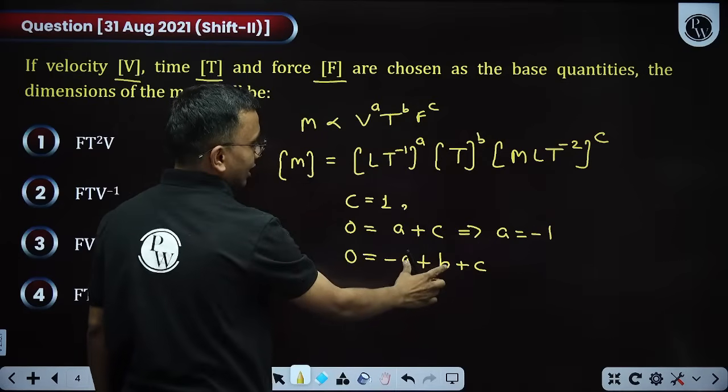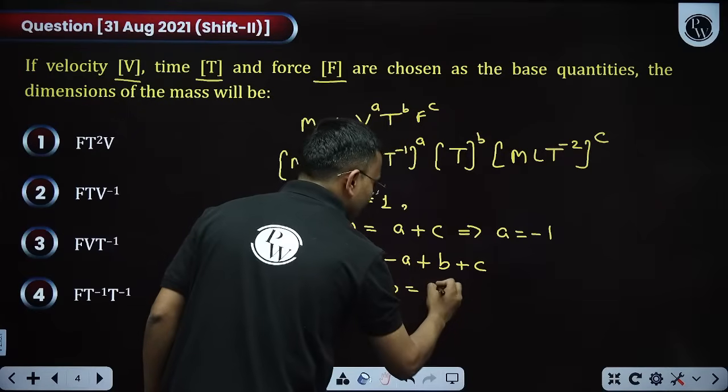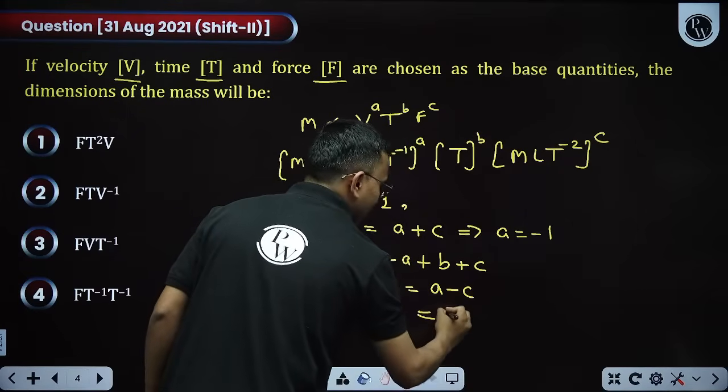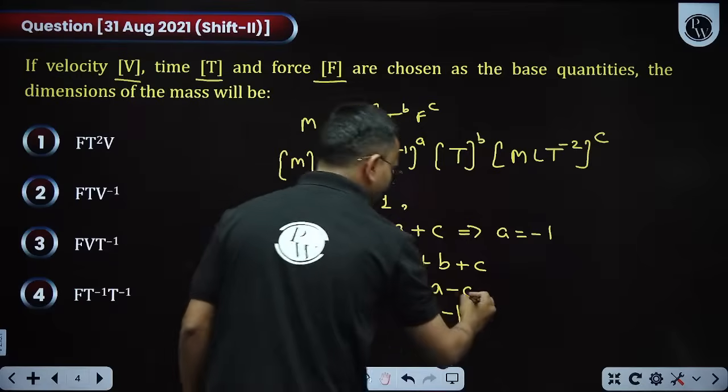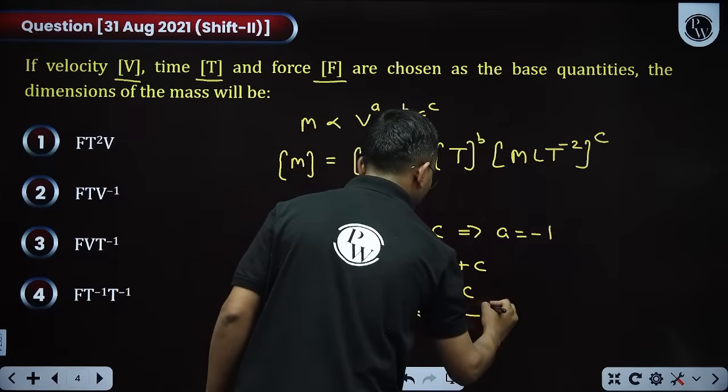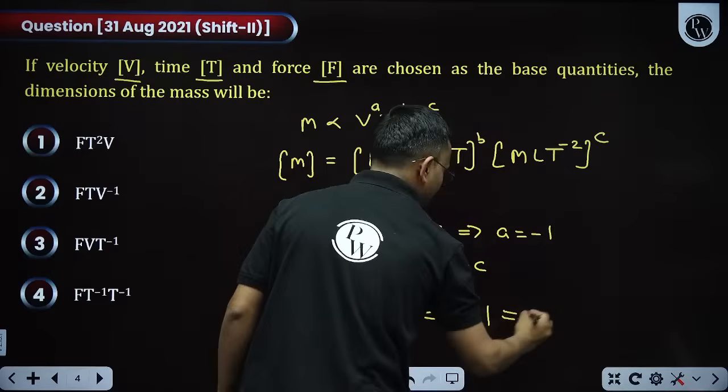Then B equals A minus C. What is A? Minus 1. What is C? 1. So minus 1 minus 1 comes out to be minus 2.